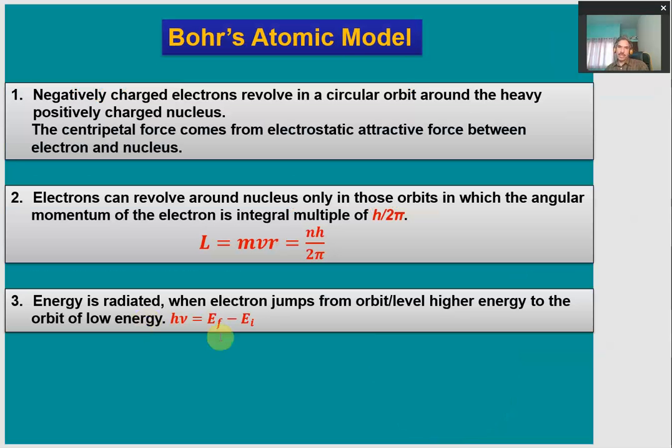Then came Bohr, who countered these shortcomings, or limitations, of the Rutherford atomic model.